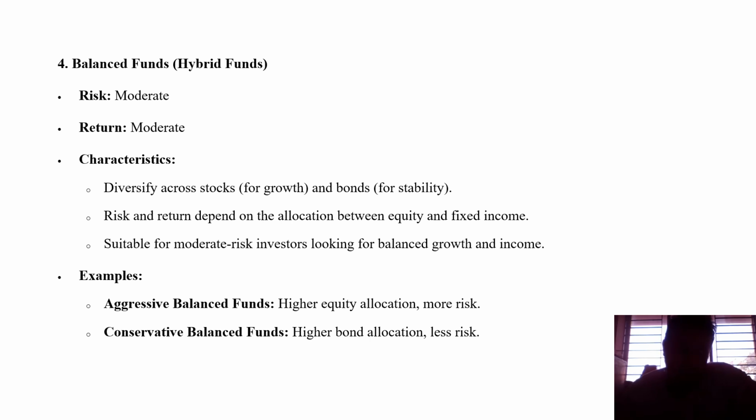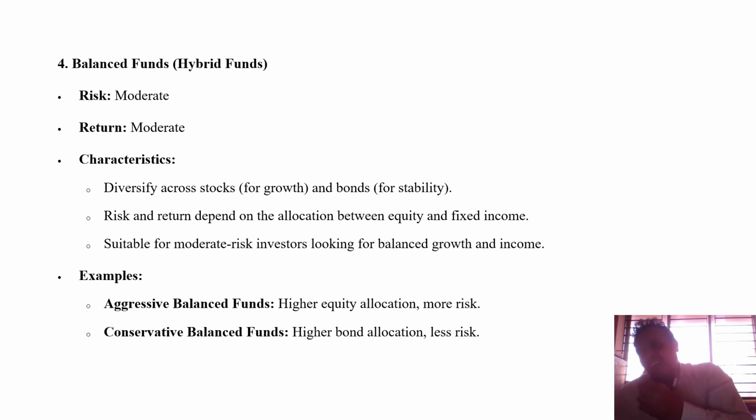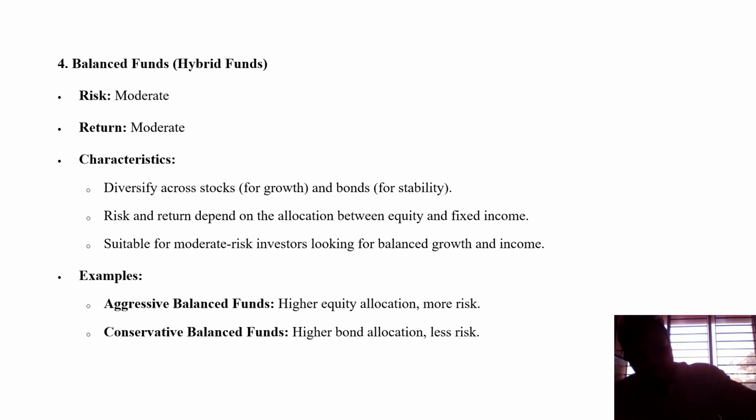So one side you talk about the interest which is paid, interest which is invested in the form of debt, where you get a return because you invest in debt instruments. Another side, even if you lose in the market, it is offset with the debt instrument. So hybrid always talks about the combination of both. The character talks about diversifying across stocks for growth and bonds for stability, and the risk and return depend on the allocation between the equity and fixed income. It is suitable for a moderate risk investor looking for balanced growth and income.